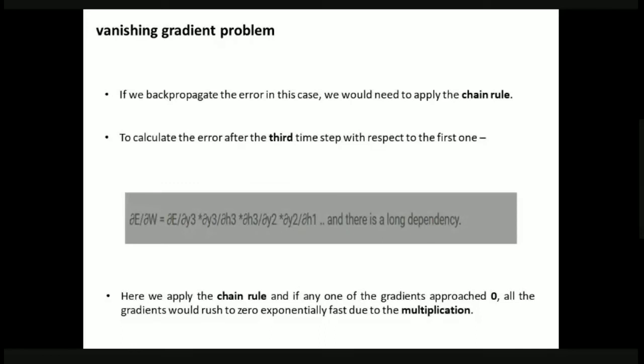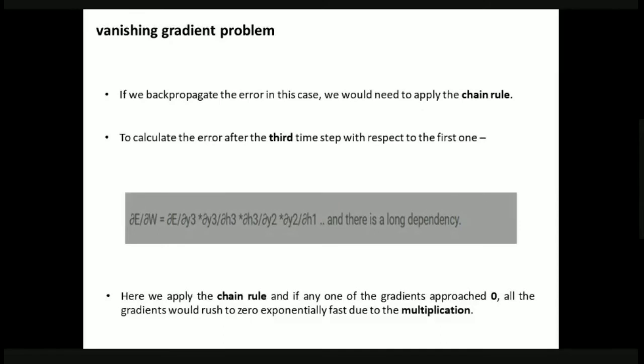So what are we going to do? We are going to do dE by dy3, the output at 3, into dy3 by dh3, into dh3 by dy2, into dy2 by dh1, and so on. From the third time step up to the first time step, we have to follow this kind of dependency. And when we are applying this chain rule, if any one of the gradients results in 0, note that we are doing multiplication here. In this chain rule, we are doing multiplication.